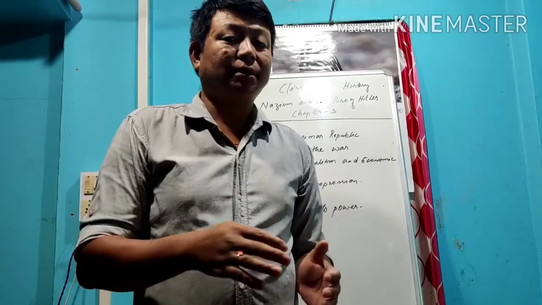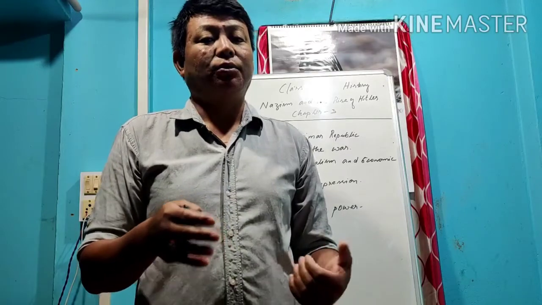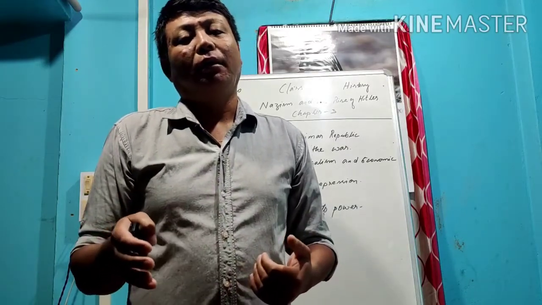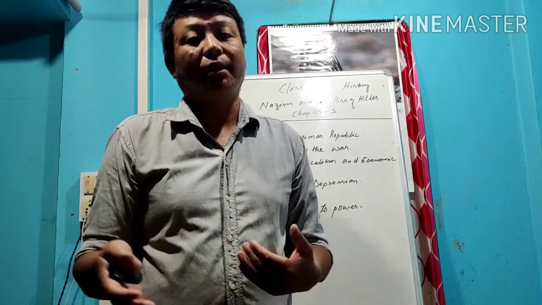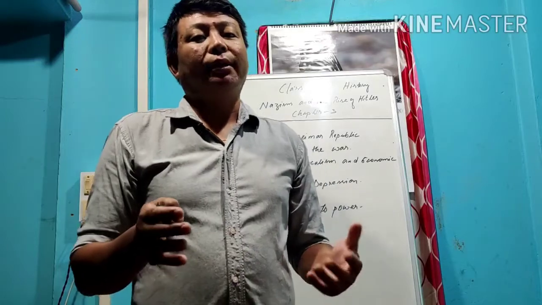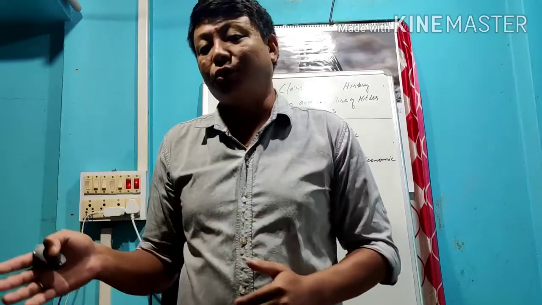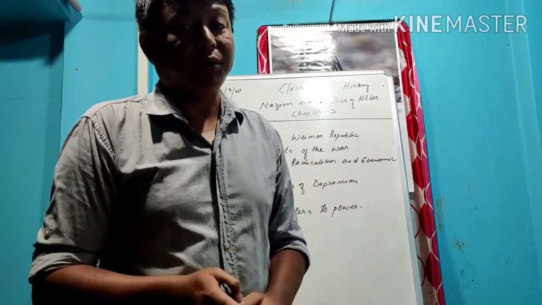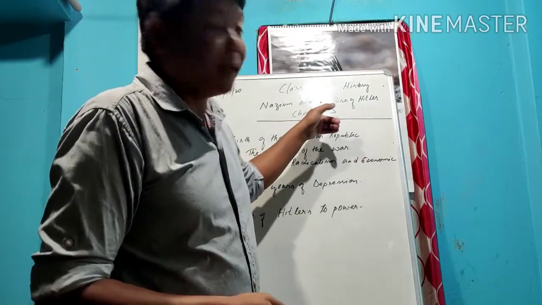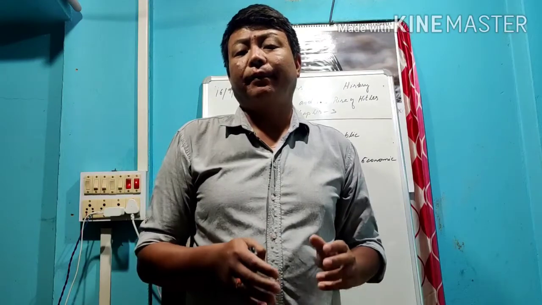As per the chapters go continuously, I already completed the chapters as per the syllabus which is already given there. But some of the past chapters I didn't cover. The second chapter, the Russian Revolution, I already covered. Today we'll start the third chapter, and after that we'll move to either geography, political science, or economics. In chapter 3 for history, that is Nazism and the rise of Hitler.